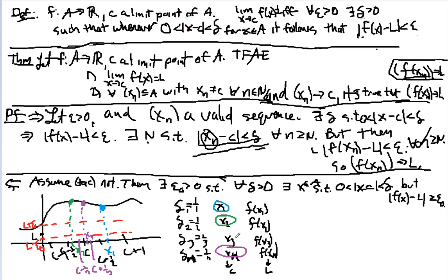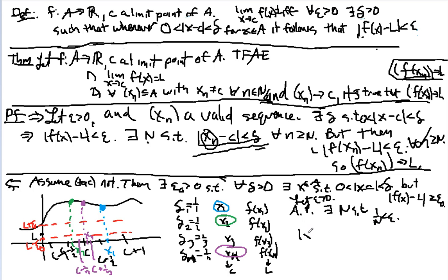So I have all these x's, and pretty clearly they should converge, because by the Archimedean principle, let epsilon be given. There exists a capital N such that 1 over N is less than epsilon.